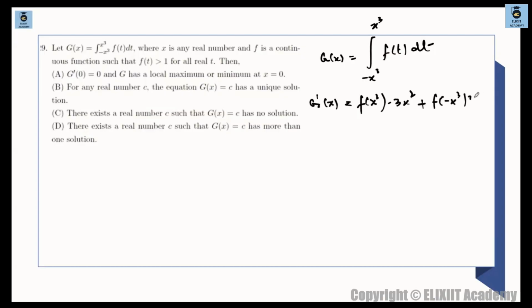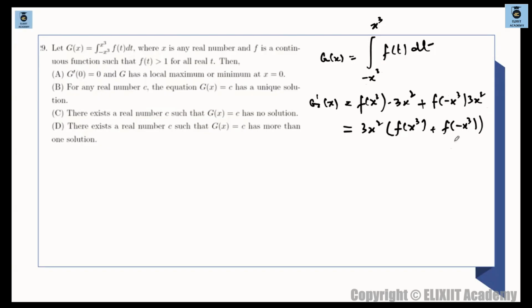So minus minus plus, so 3x square, ठीक है, तो यहां से 3x square is getting common, और फाइनल में जाके we are getting f of x cube plus f of minus of x cube, ठीक है, f of x cube plus f of minus of x cube, चलेगा. 3x square times of f of x cube plus f of minus x cube. Acha.